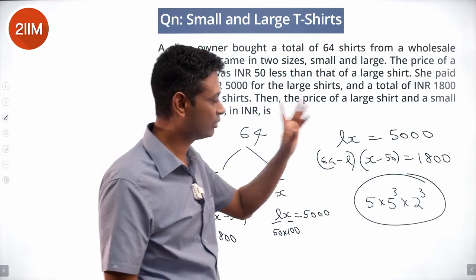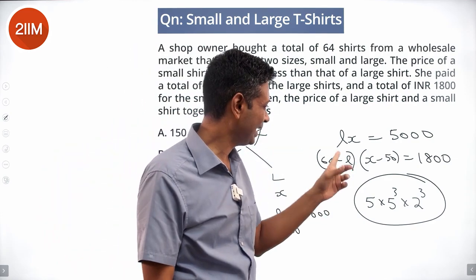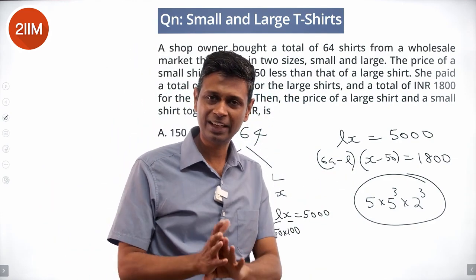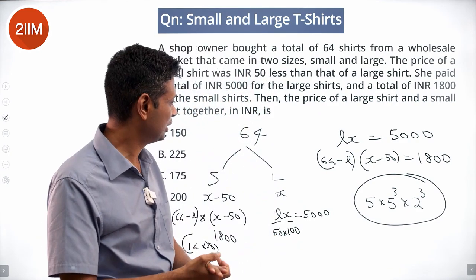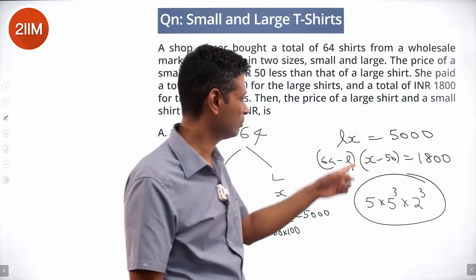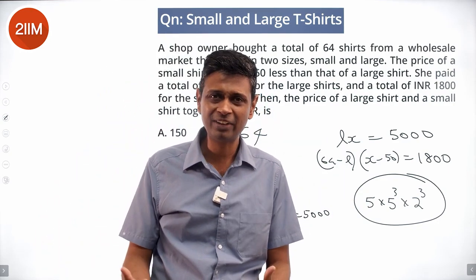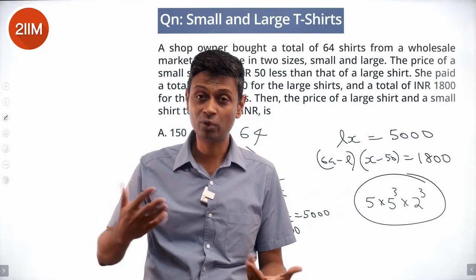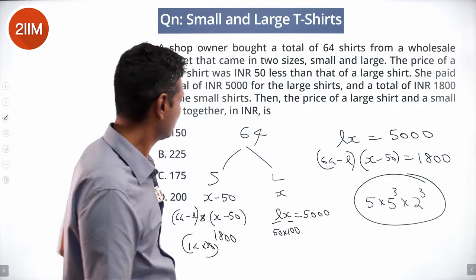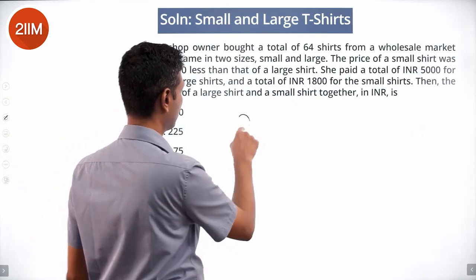X should be more than 50, and L should be less than 64. So we can find factors of 5,000 less than 64 and then try to poke around with it. So 2 cube into 5 power 4.